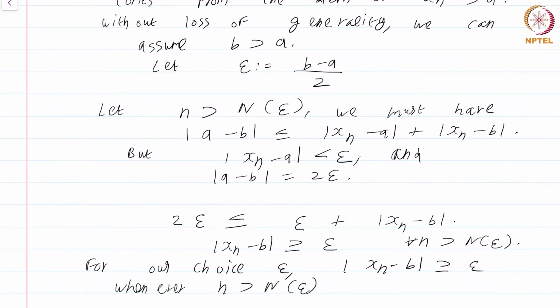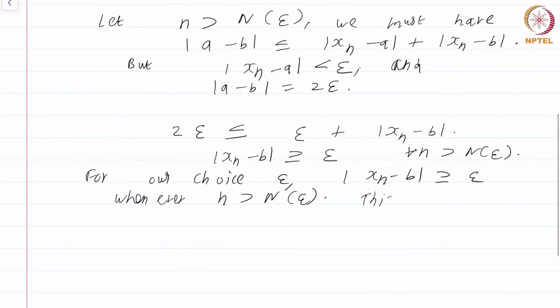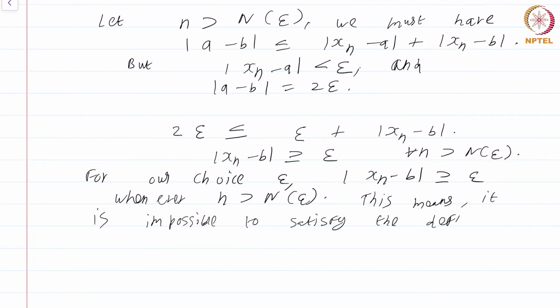Okay. This means it is impossible to satisfy the definition of convergence for xn converging to B. For this choice of epsilon, I can never find an N of epsilon such that if n is greater than N of epsilon, mod xn minus B is less than epsilon.